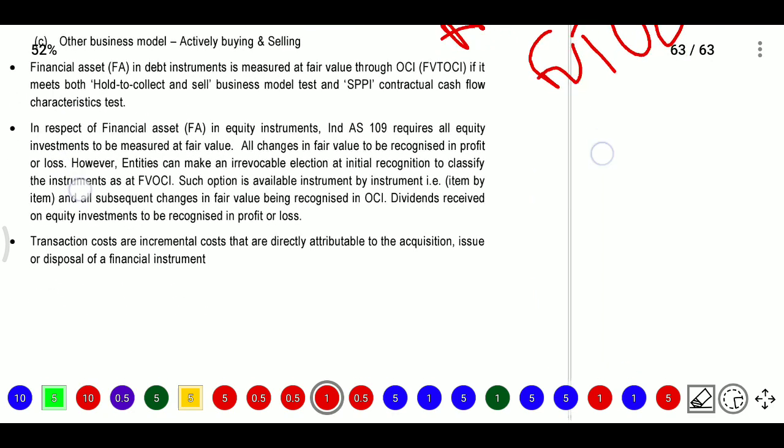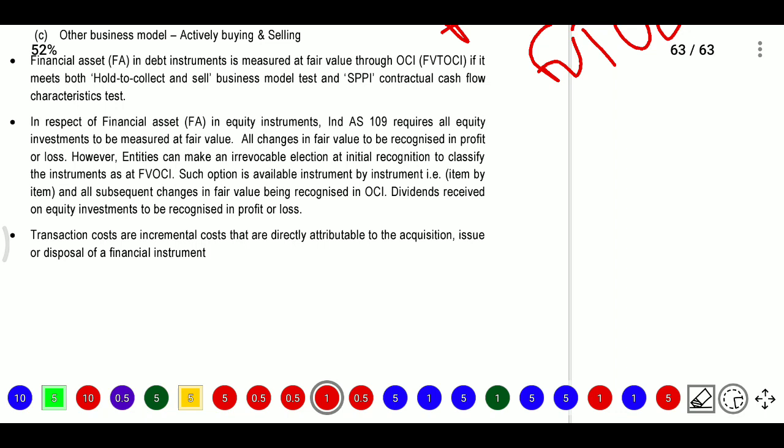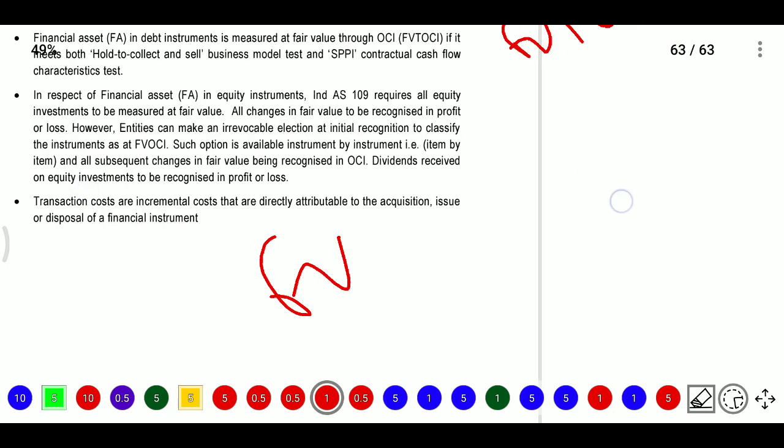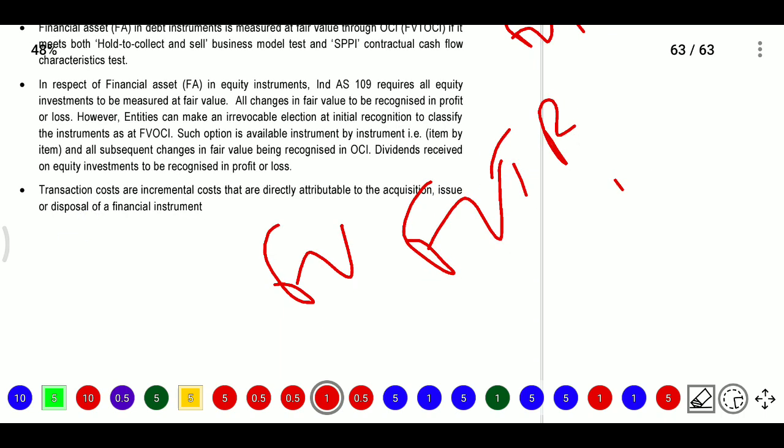In respect of financial assets in equity instruments, Ind AS 109 requires all equity instruments to be measured at fair value. All changes in fair value should be recognized in FVTPL only. However, an entity can make an irrevocable election at initial recognition to classify the instrument as at FVTOCI.